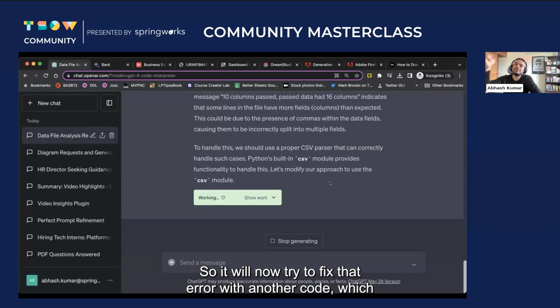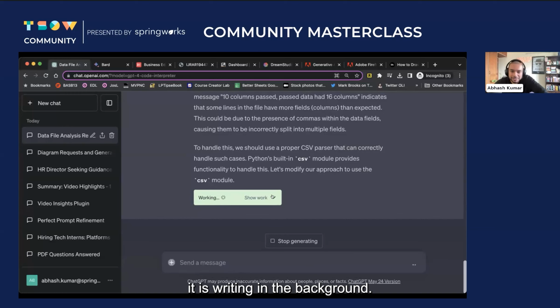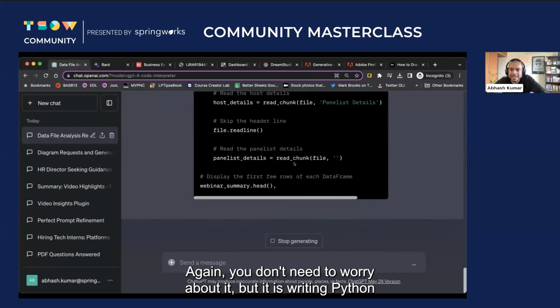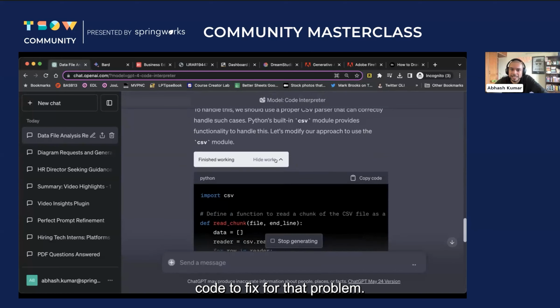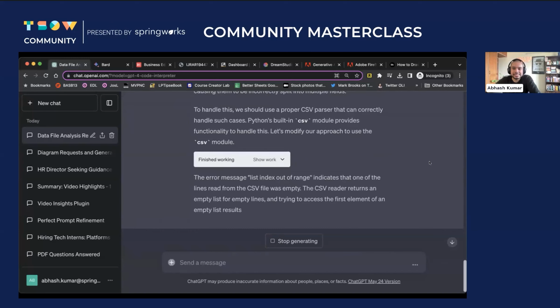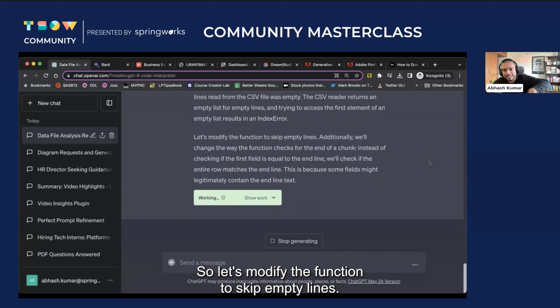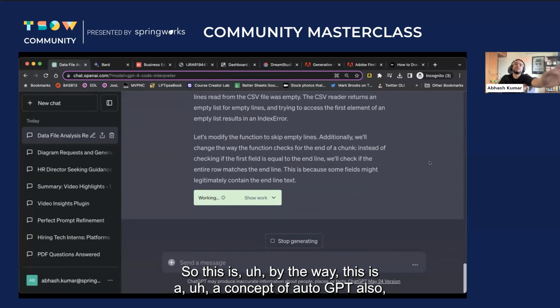So it will now try to fix that error with another code, which it is writing in the background. Again, you don't need to worry about it, but it is writing Python code to fix that problem, right? See, and it tells you what it is doing. It encountered another error. So let's modify the function to skip empty lines. Additionally, we will change the way the function checks.